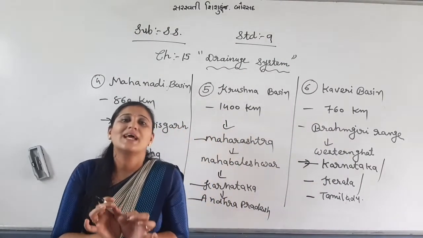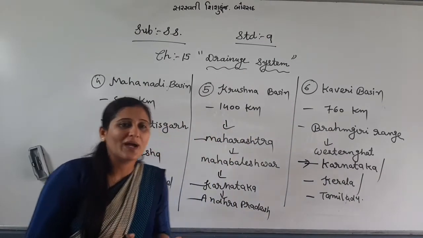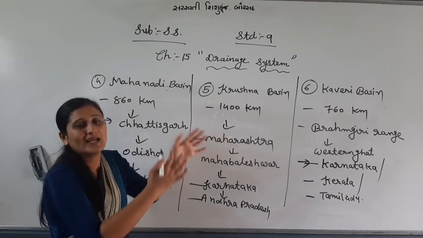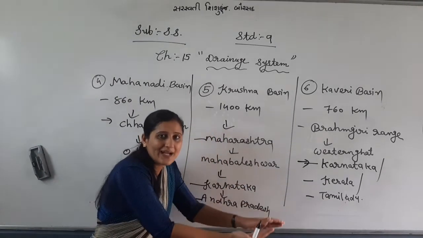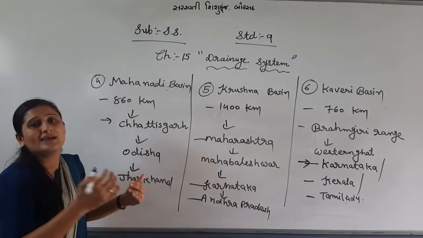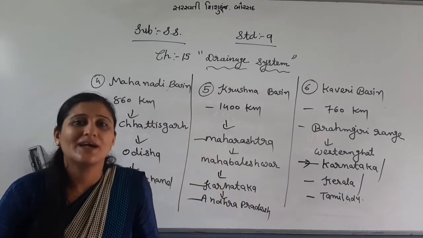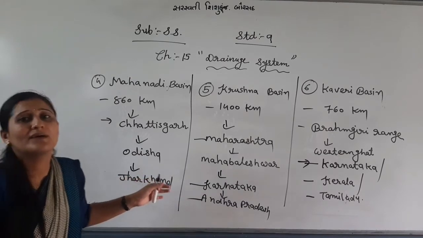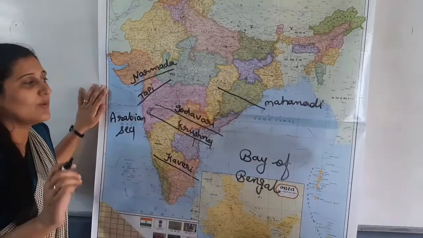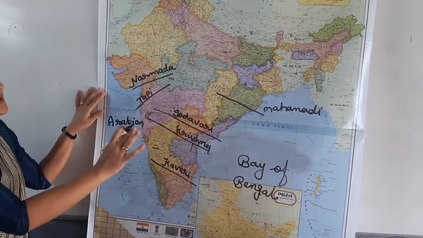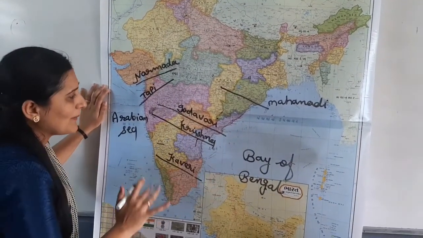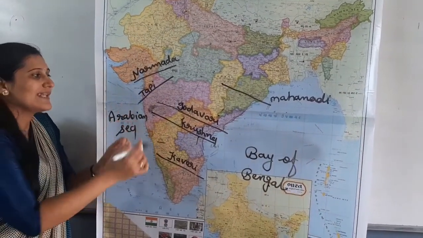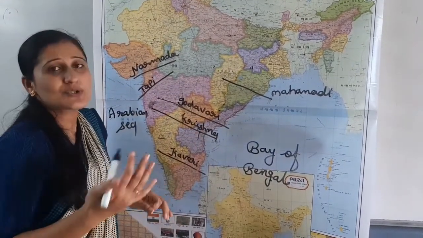Now let us see in one minute, through the map, the six rivers, exactly where they originate and where they meet, the Bay of Bengal and the Arabian Sea. Let's see how they are in the map. Now see, after the six major peninsular rivers, let me show you through the map. It is very small, so I have drawn it, because I cannot show you exactly.